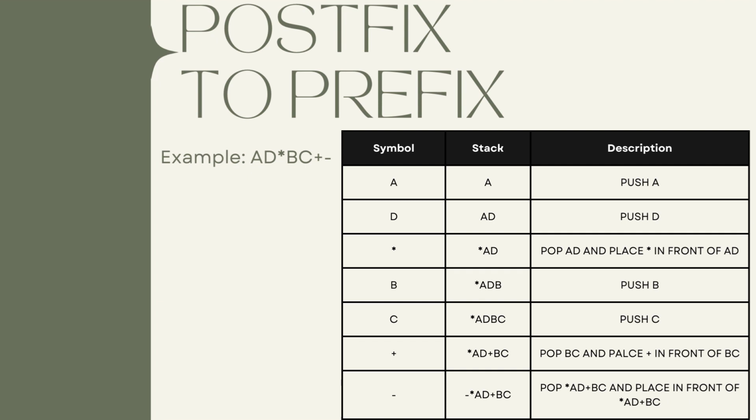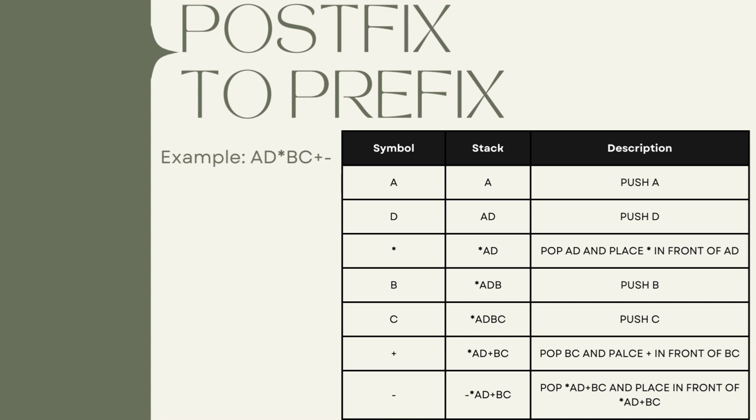Last is the subtraction operator. So again, we have to pop the two operands, which, as I said just now, are the two things that became operands. First is times AD, and second one is plus BC. So now these two are operands.